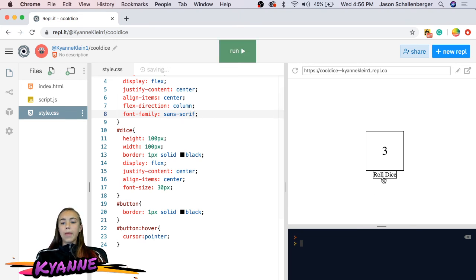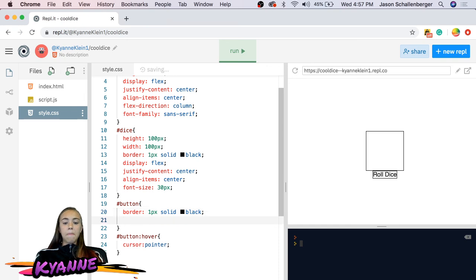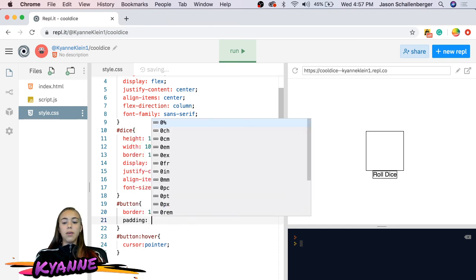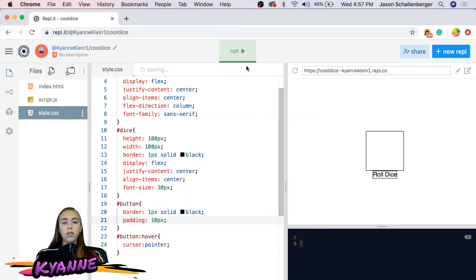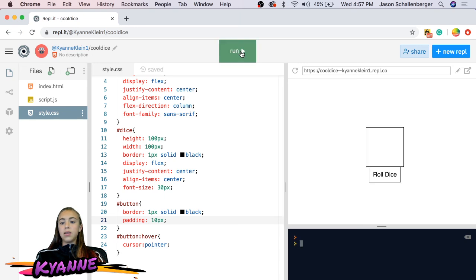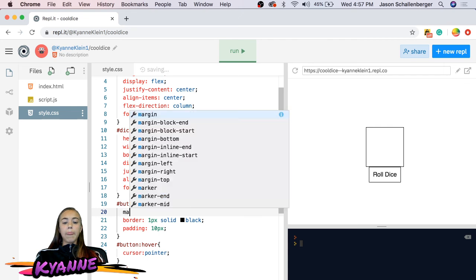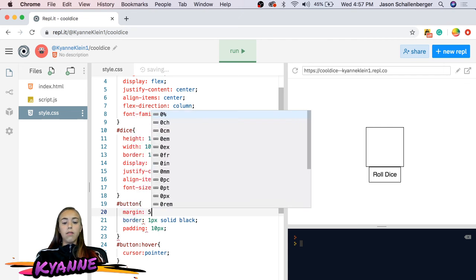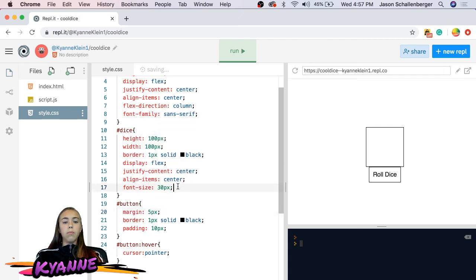And the button right here that says roll dice looks kind of weird because the border is really close to it, so I'm going to give it padding of 10 pixels. That way there will be space. And this box right here is touching the button, which is weird. So I'm going to give it a margin of 5 pixels on both of them.